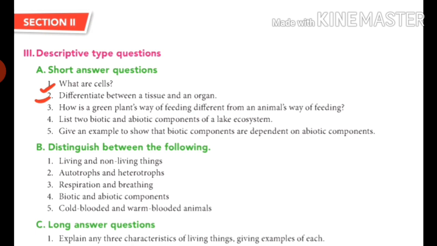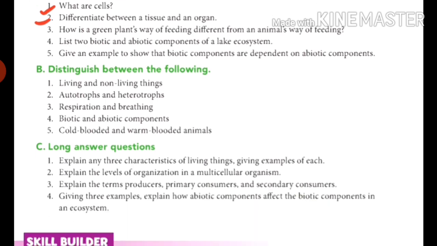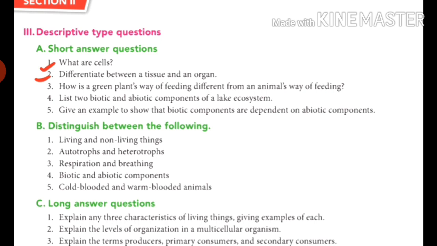Now short question 1. What are cells? Write down the definition. Cell is the unit structure and basic structure of any living organism. Second, differentiate between a tissue and an organ. So write down the definition of tissue and organ. So this was your today's homework. Write down the short question answers in the fair notebook.